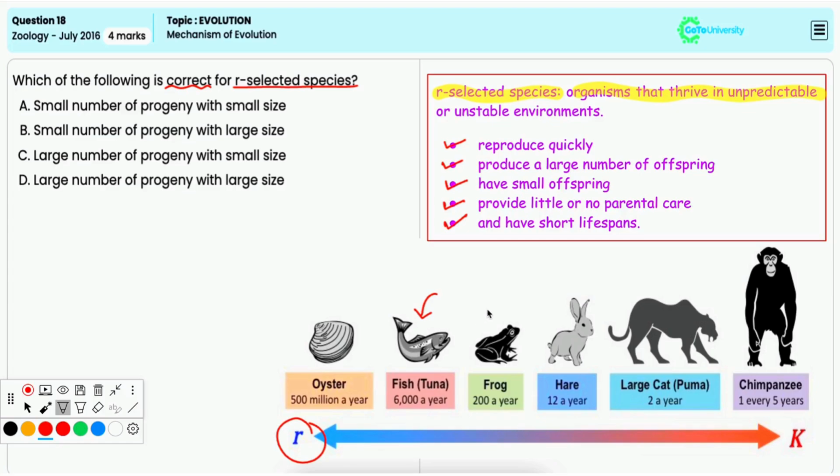Hence, the correct answer is option C, that is large number of progeny with small size.